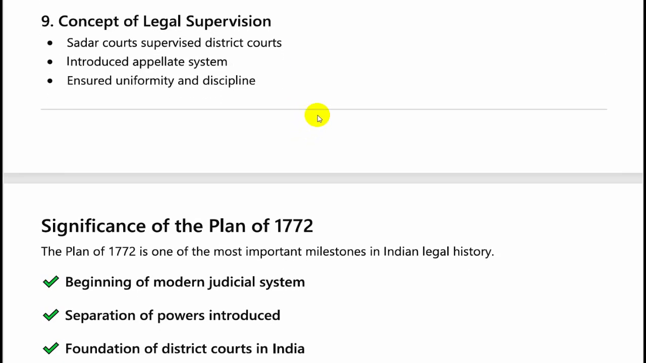A new concept of legal supervision. Earlier we saw the district courts were supervised by the Sadar courts and the Faujdari courts were supervised by the Sadar Nizamat Adalats. So criminal courts and civil courts, and a proper appellate system was introduced. This ensured uniformity and discipline.